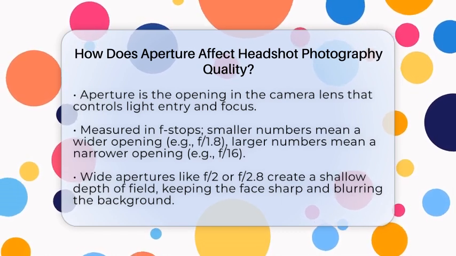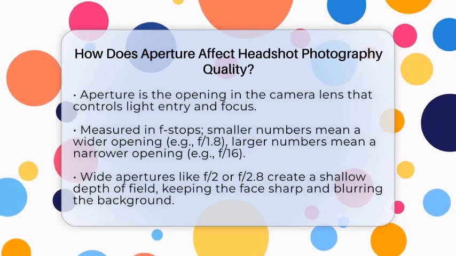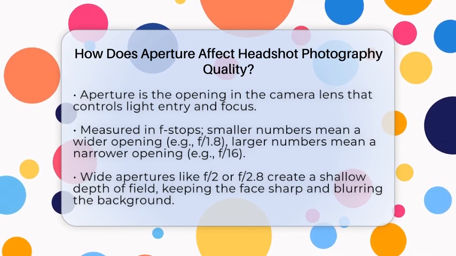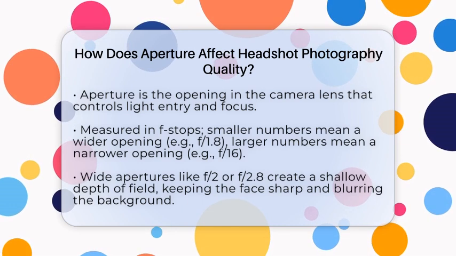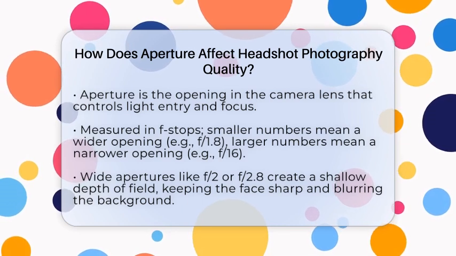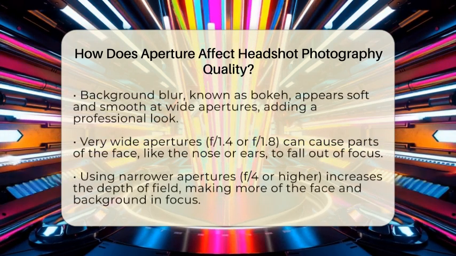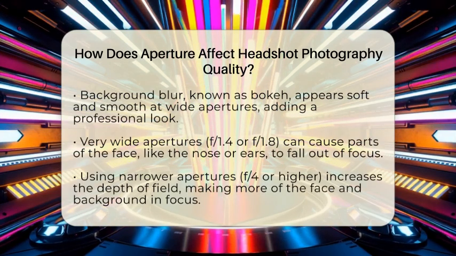When taking headshots, photographers often use a wide aperture, like f2 or f2.8. This creates a shallow depth of field, meaning only a small part of the image is in focus. The person's face, especially the eyes, stays sharp, while the background becomes a smooth blur. This helps draw attention directly to the person's face and expressions, which is essential in portrait and headshot photography.